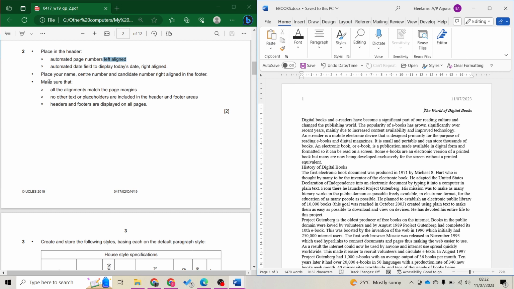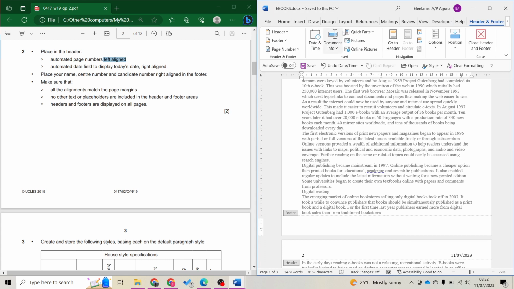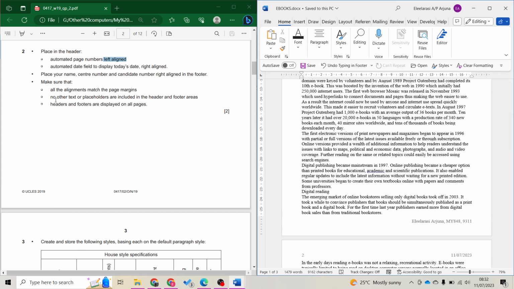Next, place your name, center number, and candidate number in a line in the footer. So scroll, double click, right align. You can go for the three columns again, but since there's only one thing in the footer, I'm just gonna go for this right align. I'm gonna type my details. So make sure all alignments match the page margin, so nothing is beyond this invisible line.